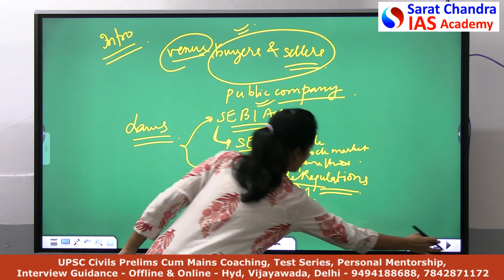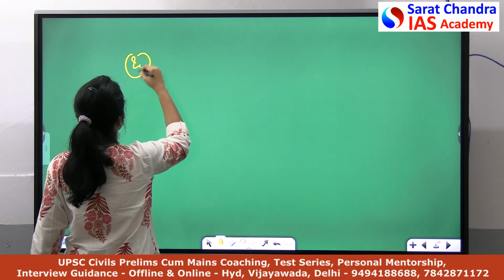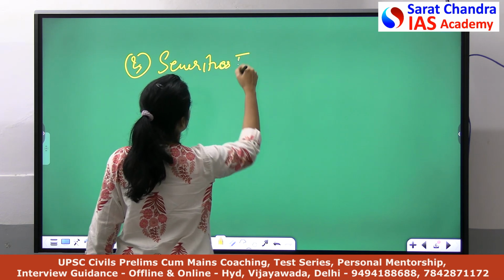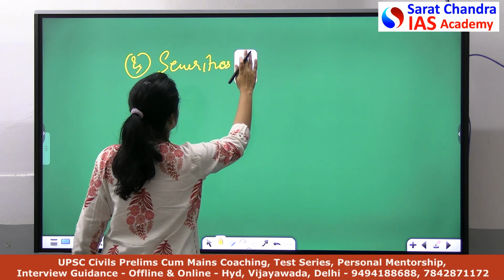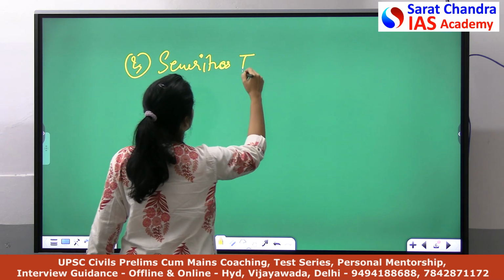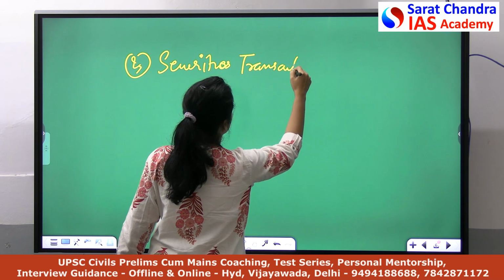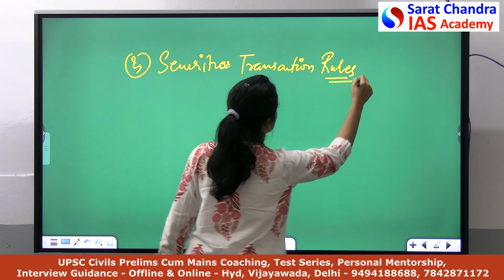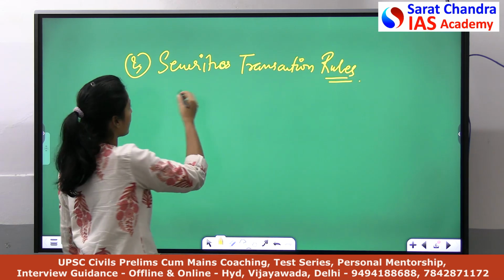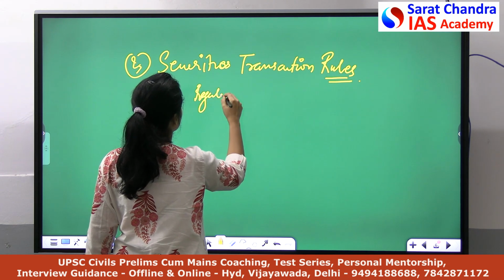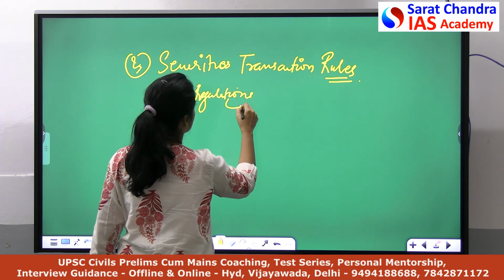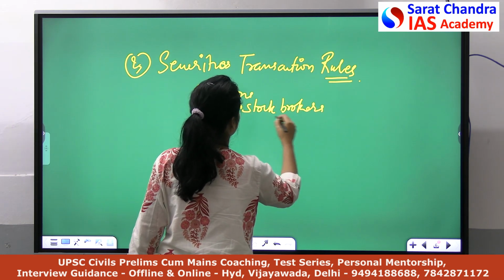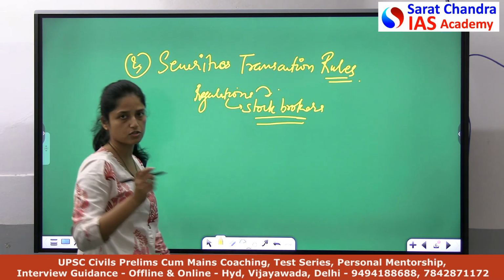Now the third law which I will be talking about is the securities transaction rules. What does the securities transaction rule say here? These rules or regulations are for the stock brokers in the market. So they provide the rules and regulations for the stock brokers in the market.